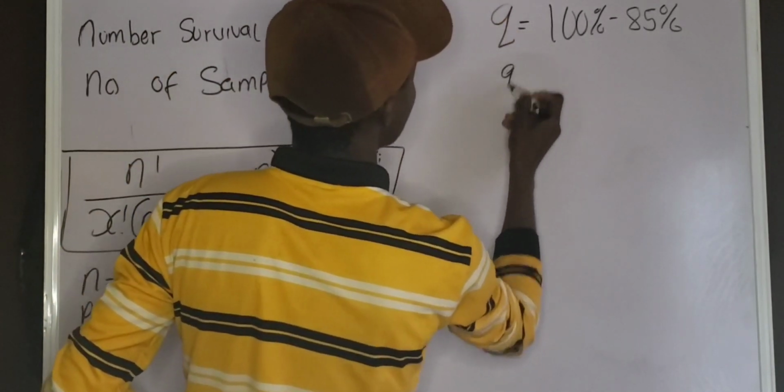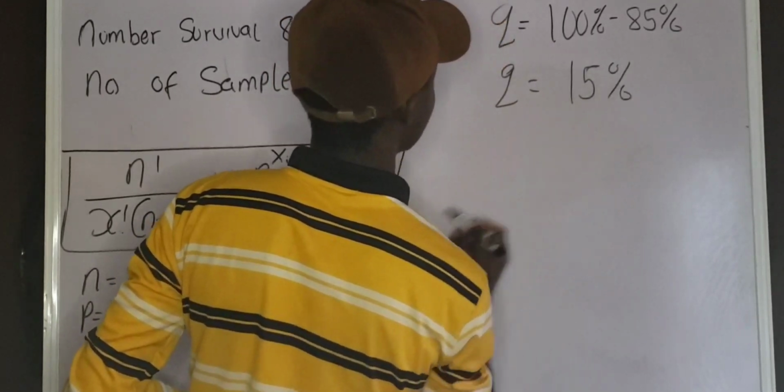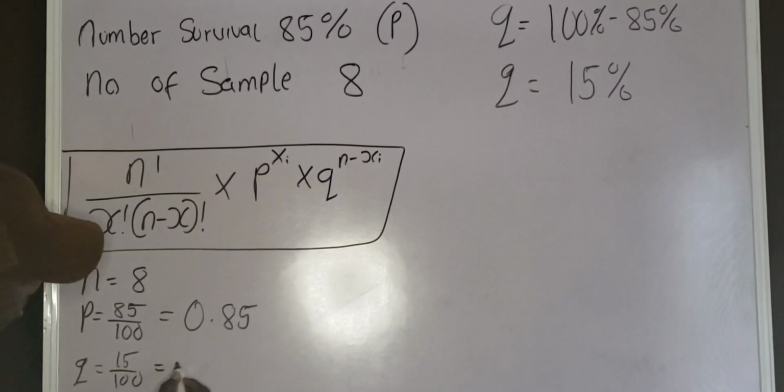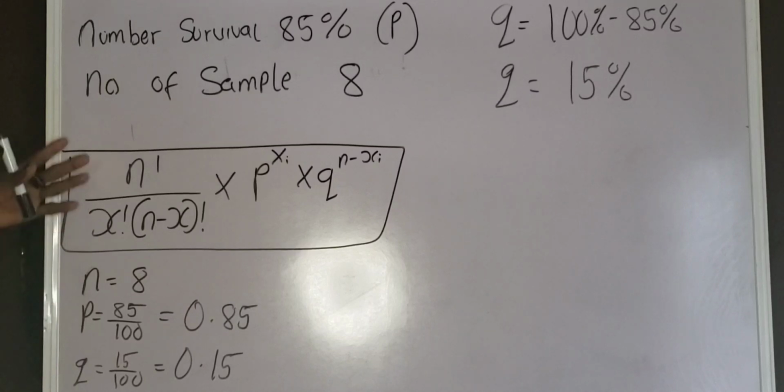So Q is equal to 15%. So Q, the probability of the seedlings that have failed to survive from the past experience, is 15 divided by 100, that is 0.15. So we have determined the parameters that we need in the formula.